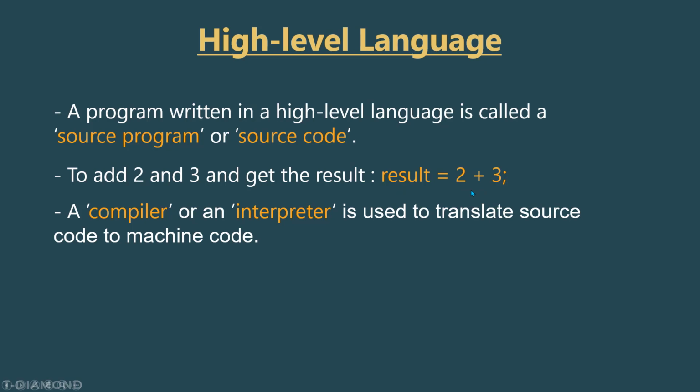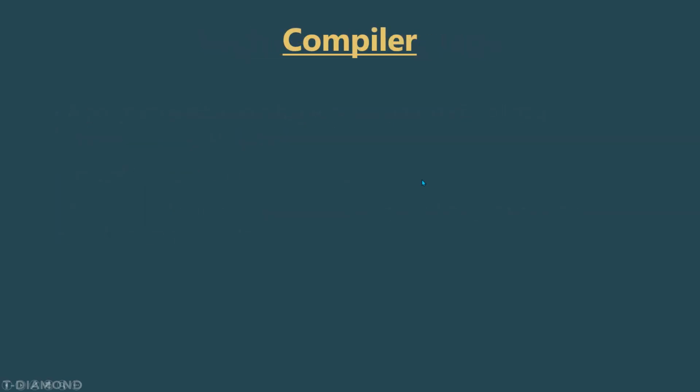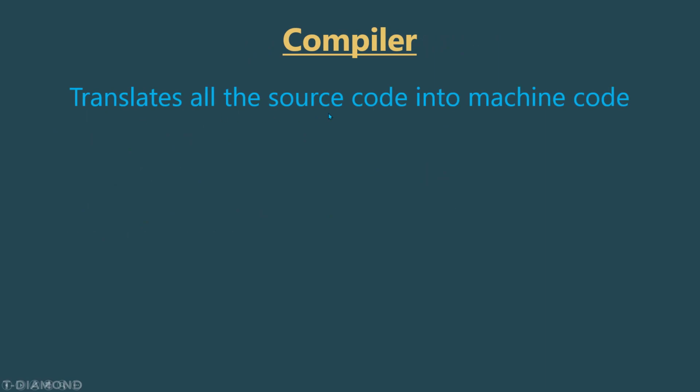So let's see how we can translate this statement to machine code using a compiler. So basically a compiler translates all the source code into machine code. So we have a source program or a source code, and we will use a compiler to get the executable. An executable is a file that can be executed by our computer. So let's have a look.